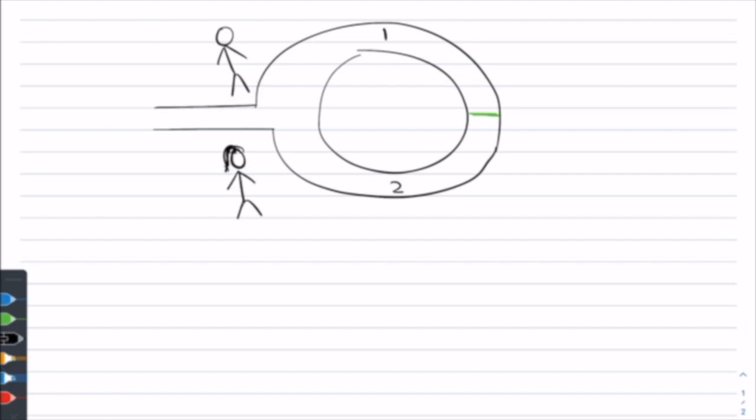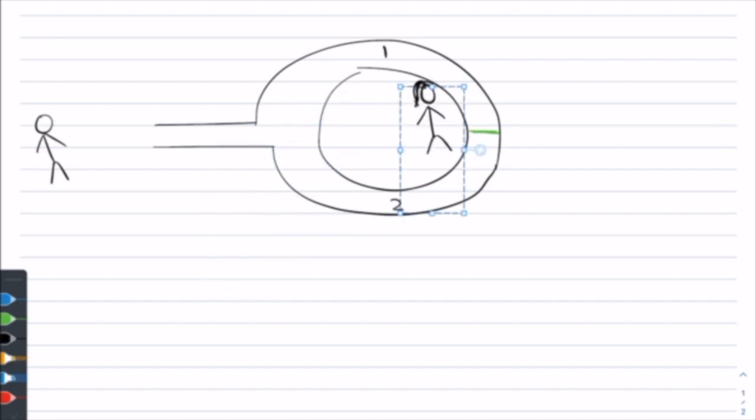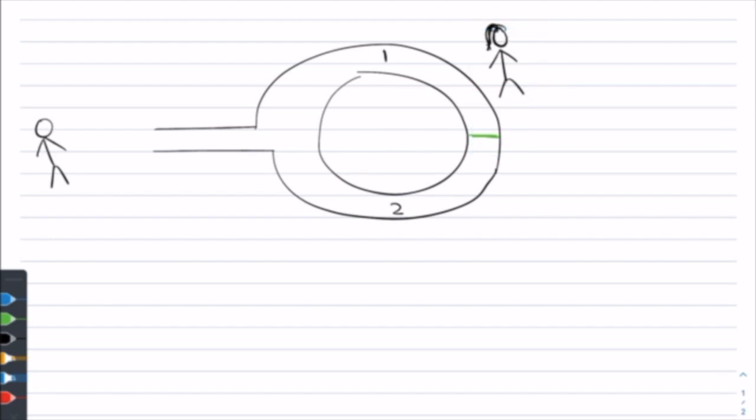So for a third attempt, still assuming that it is negligible that Alice can cheat, suppose Alice goes ahead of Bob down one of the paths without Bob seeing beforehand. In this example, she goes through path number 1 first. Bob then goes to the entrance, and he calls out either path 1 or path 2.